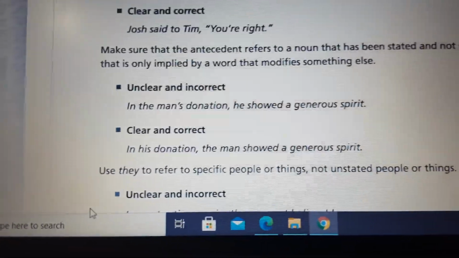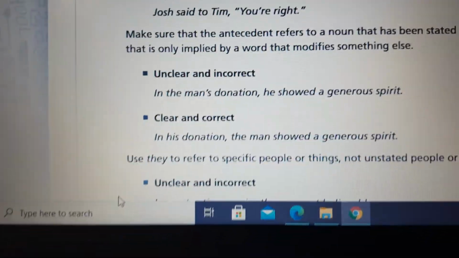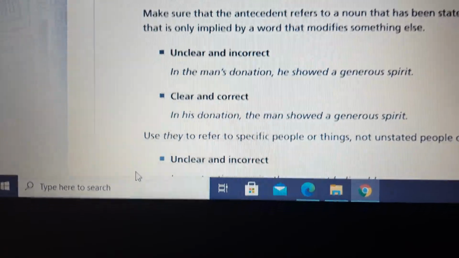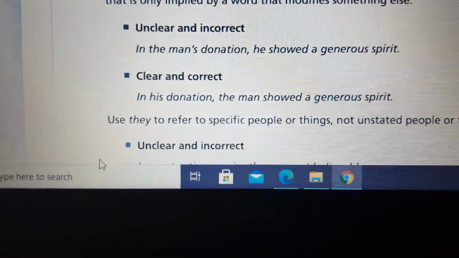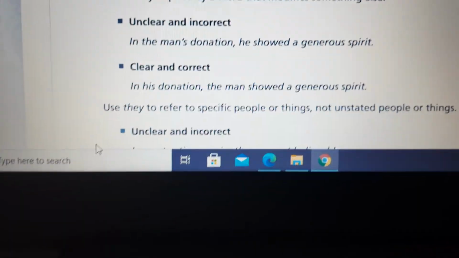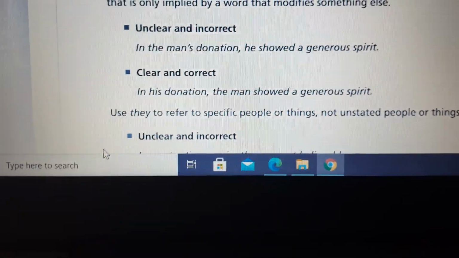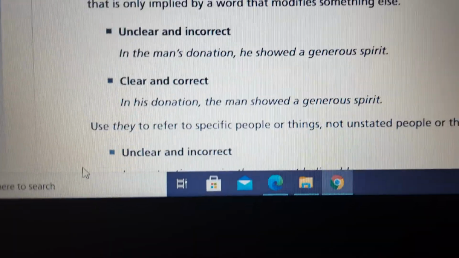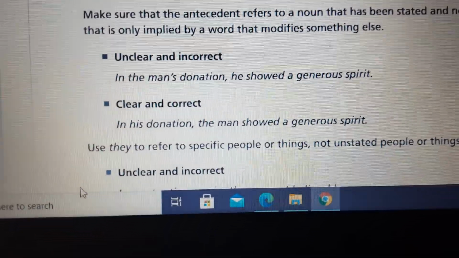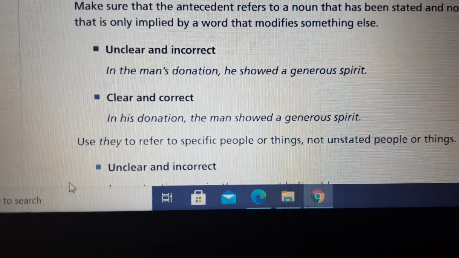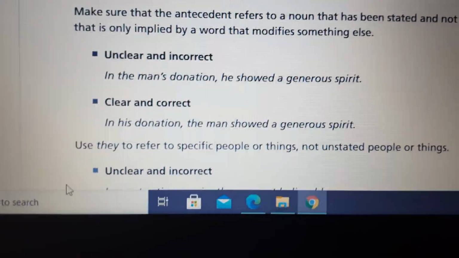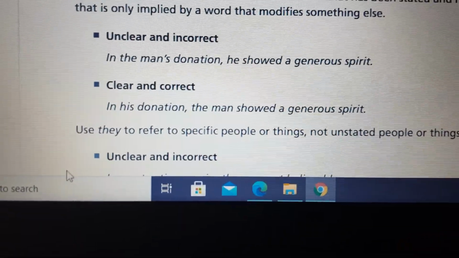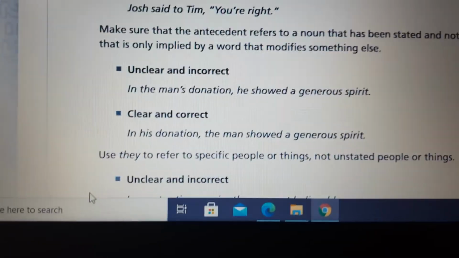So let's hear. In his donation, the man showed a generous spirit. This is way better than the old, incorrect one, because it's interesting, and when you read it you feel like this is a good structure.